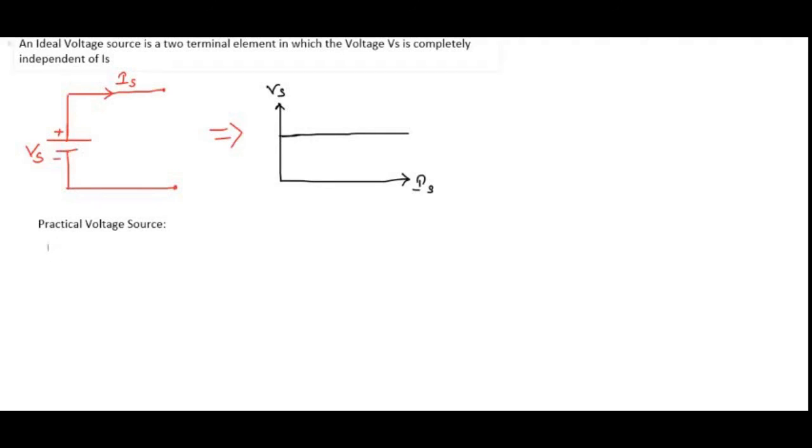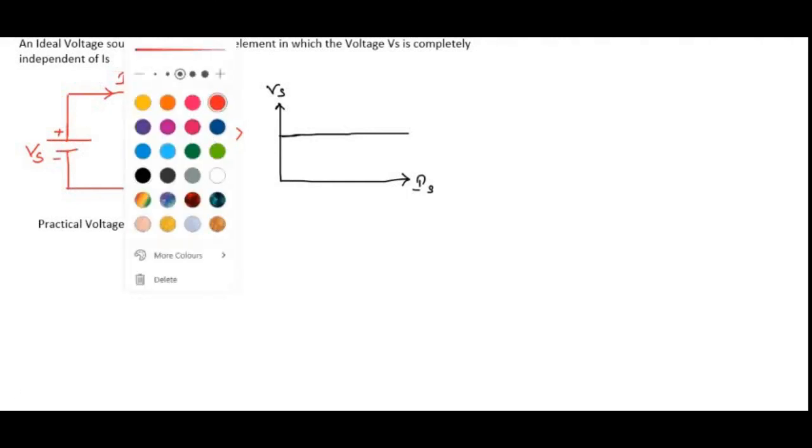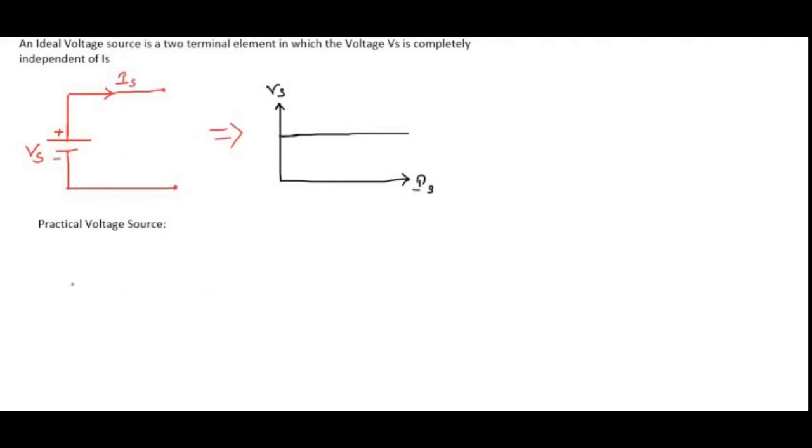Now if we observe the simple circuit diagram of your practical voltage source, just now we said that Vs is in series combination with a resistance. So this is my Vs value.